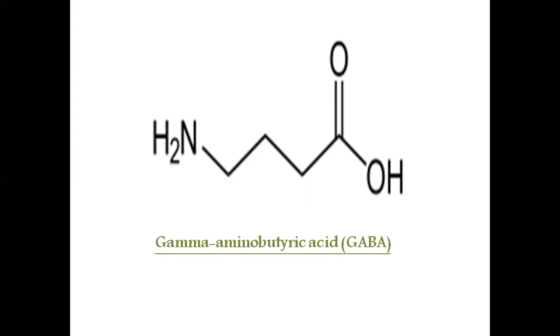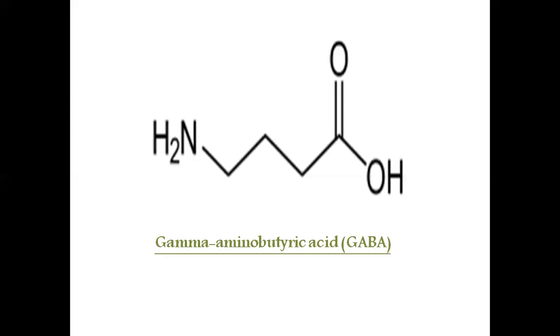The GABA system can be enhanced by binding directly to GABA A receptors and increasing the synthesis of GABA. GABA is produced by decarboxylation of glutamate mediated by the enzyme glutamic acid decarboxylase. Some antiepileptic drugs may act as modulators of this enzyme, enhancing the production of GABA and down-regulating glutamate.